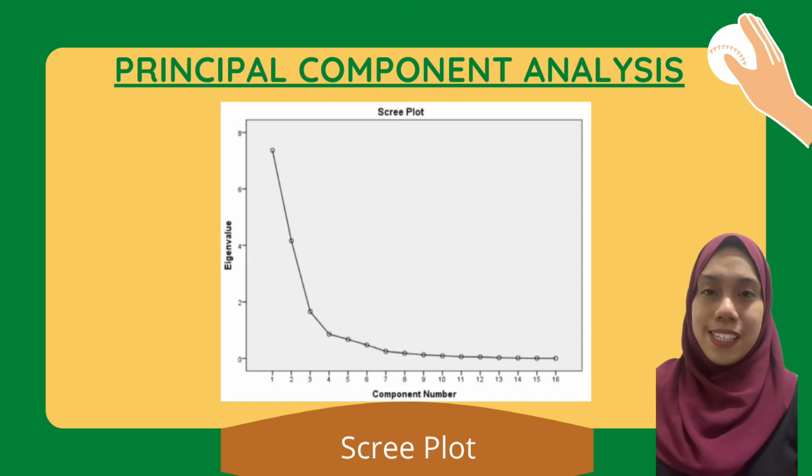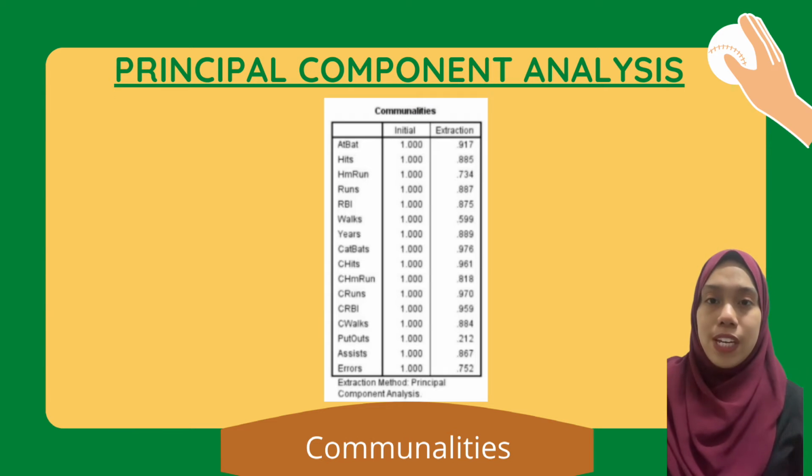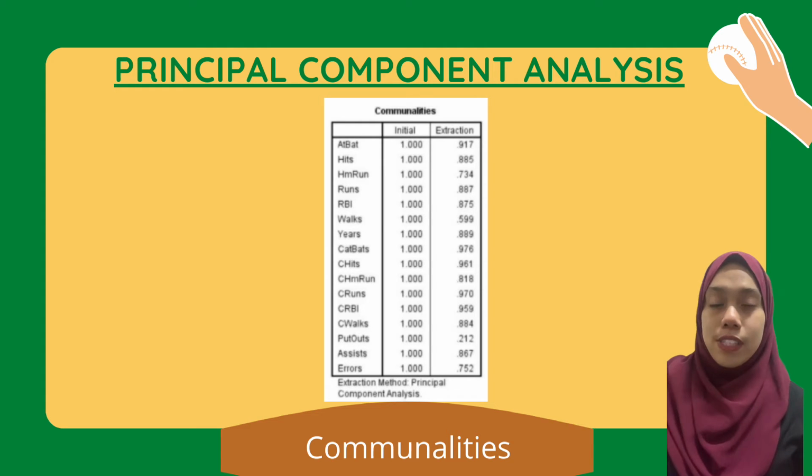Principal component analysis is one of the methods of estimation in factor analysis. Based on the scree plot, we know that there are 3 factors that can be retained, which are factor 1, factor 2, and factor 3, because the eigenvalue is more than 1. Based on the communalities table, all variables excluding putouts are considered as ideal factors because the communalities values are more than 0.5.